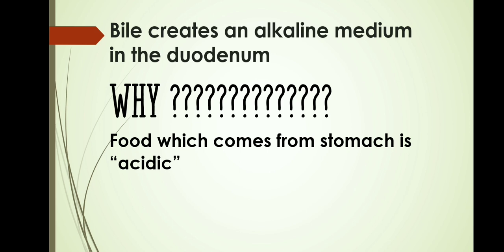The pancreatic juice consists of a lot of enzymes. These enzymes are very much needed to bring about complete digestion of food. The problem here is that pancreatic enzymes do not have the ability to act in an acidic medium, whereas they can act in an alkaline medium. That is the reason why bile creates an alkaline medium, so that pancreatic juice can act on the food and break it into the simplest form.